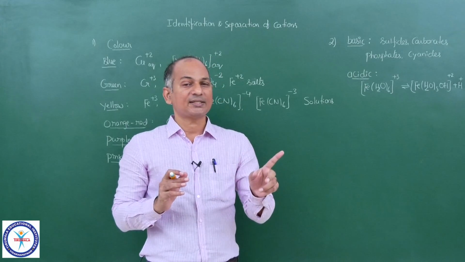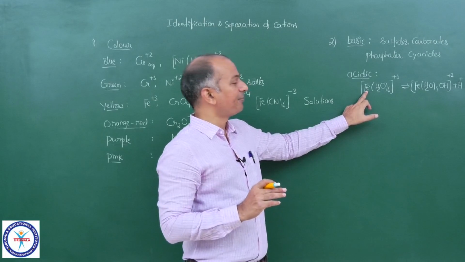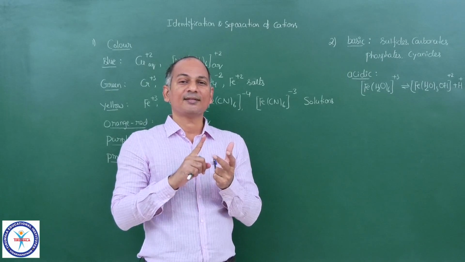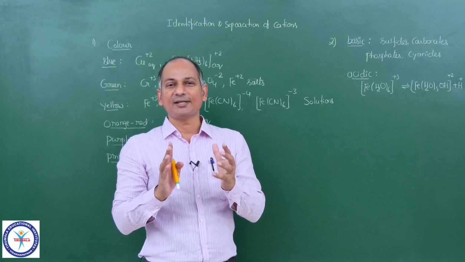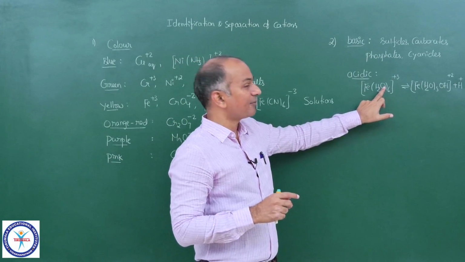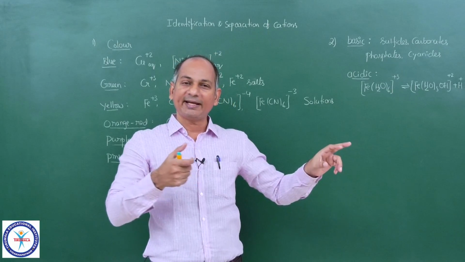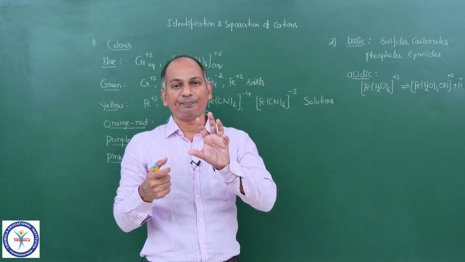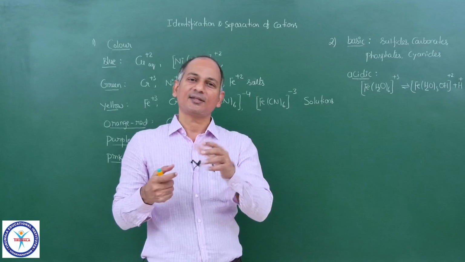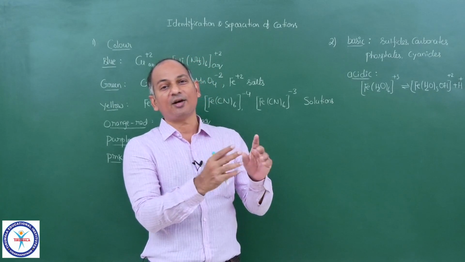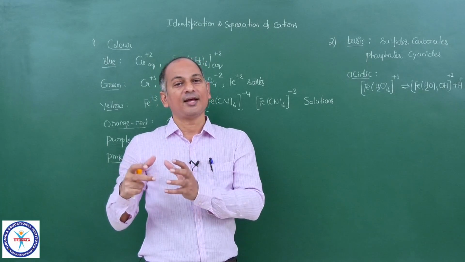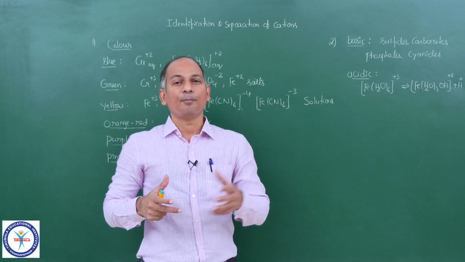So these are hexa aqua complexes. Then because of the high polarizing power of those cations, Fe3+, Al3+ and Cr3+, they withdraw electron density from the oxygen of the ligand to a great extent, and as a result there is a partial positive charge on oxygen. The partial positive charge on oxygen is so high that the oxygen gets rid of H+. To such an extent Fe3+, Al3+ and Cr3+ polarize the oxygen.